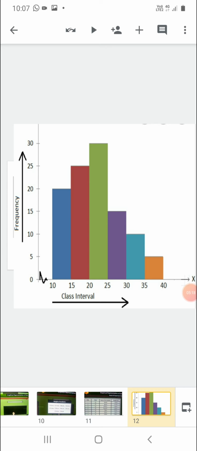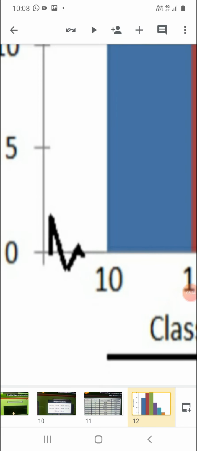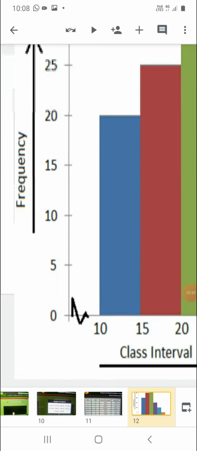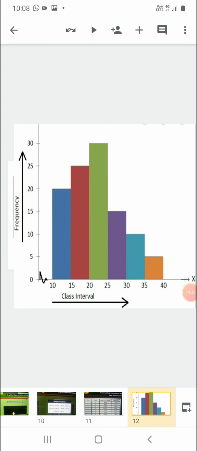Now, one very important thing while making the graphs, dear students, I want to tell you is the zigzag line. This is called a kink, K-I-N-K, kink. Dear students, we will use this kink whenever we have a different gap. As you can see on the x-axis, we have taken 10 to 15, 15 to 20, 25 to 30, means a gap of 5 units.